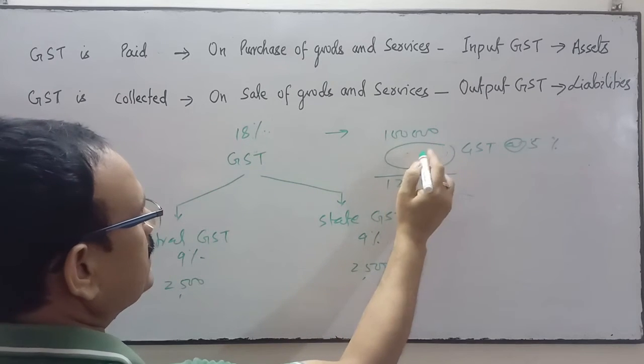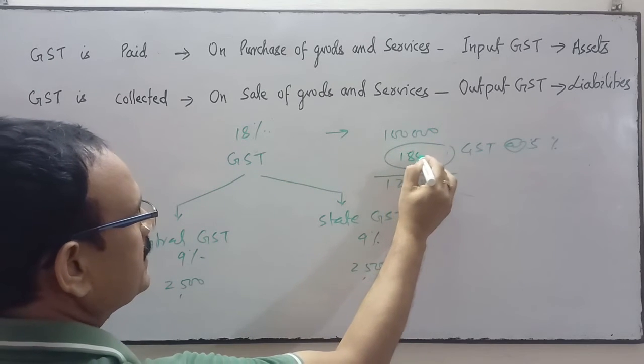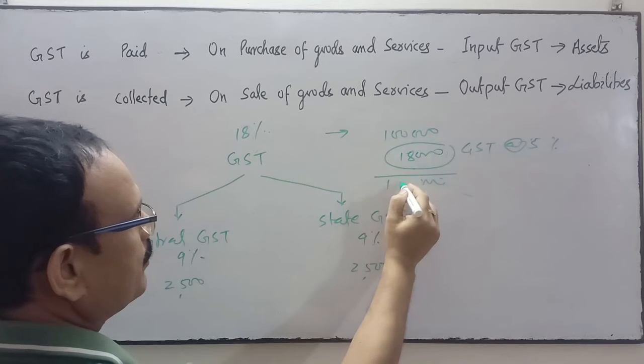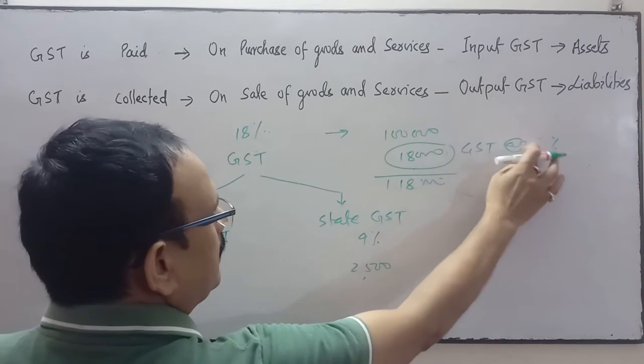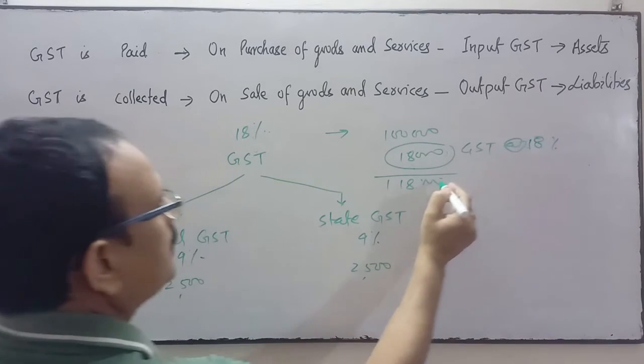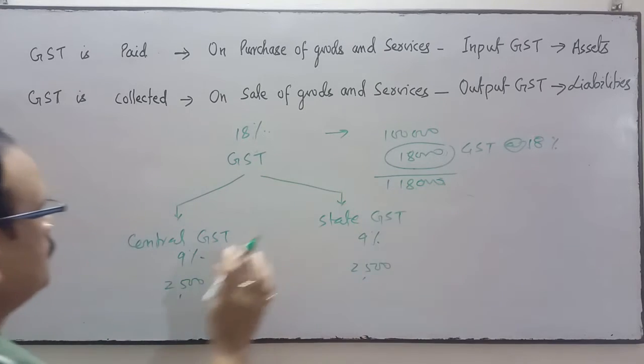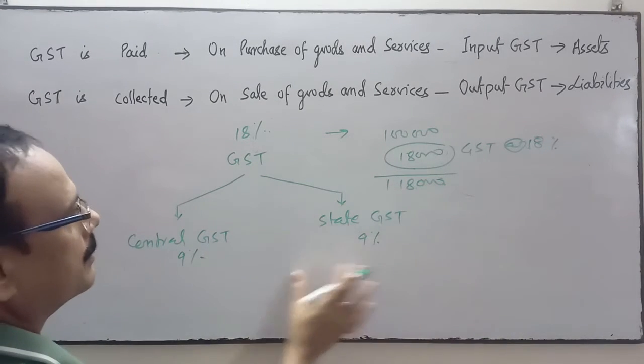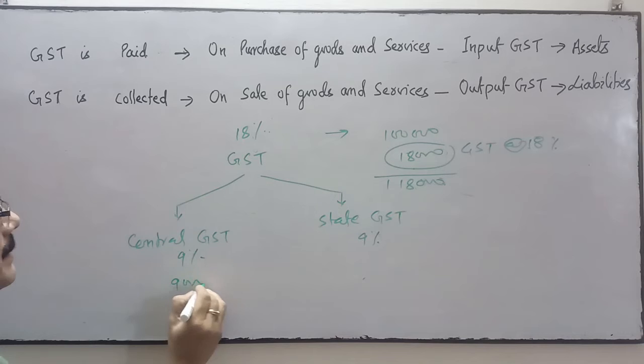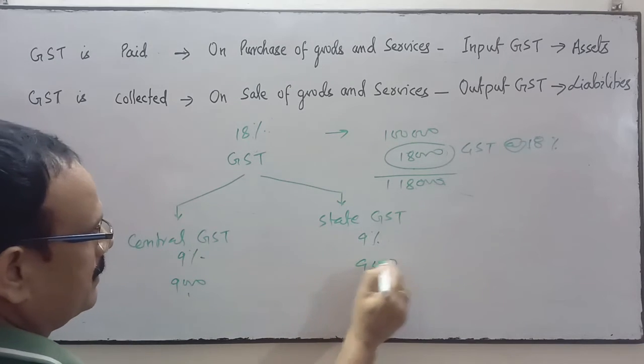On 1,00,000, 18% is 18,000, so 9,000 goes to the central and 9,000 to the state.